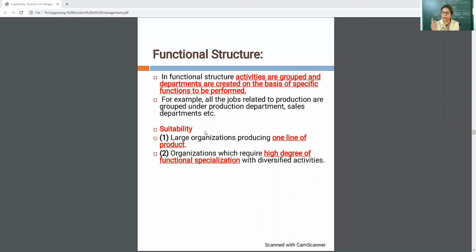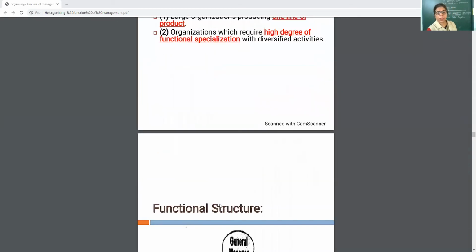Only shoes, only ready-made garments. So they will perform their activities on the basis of function, and there should be, or that require, a high degree of functional specialization. High degree of functional specialization means the activities which are performed, or the tasks, should be of a high degree of specialization, or the work should be specialized.